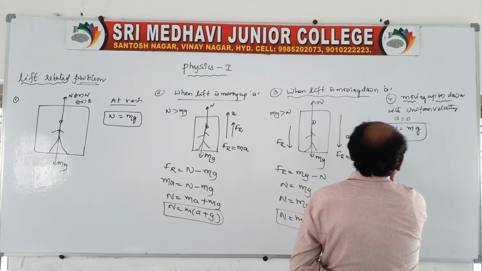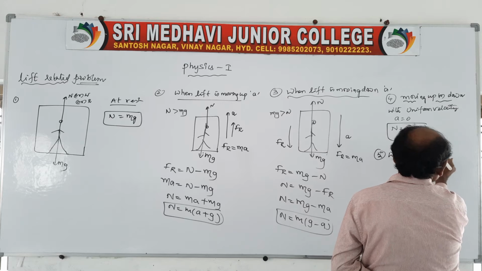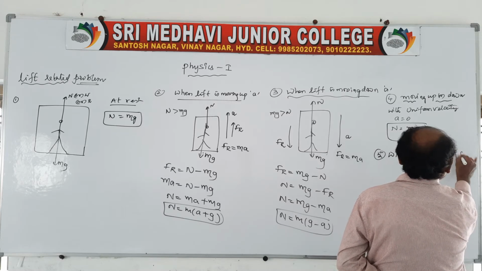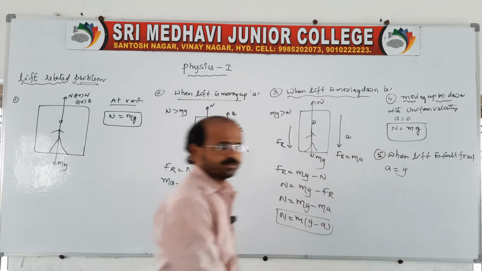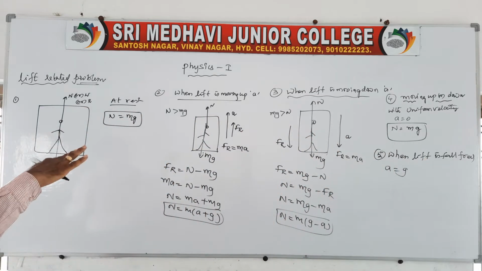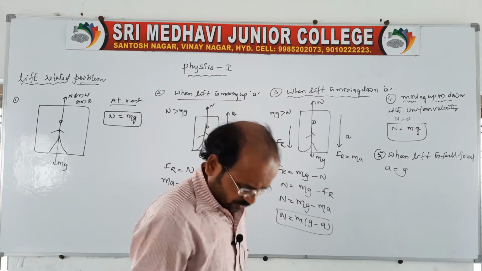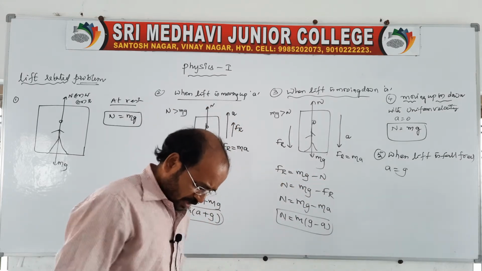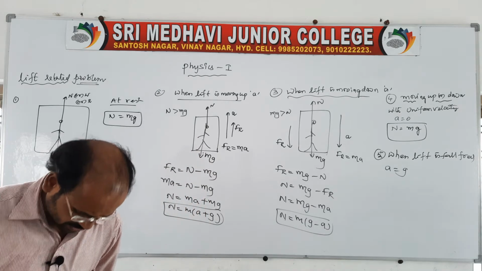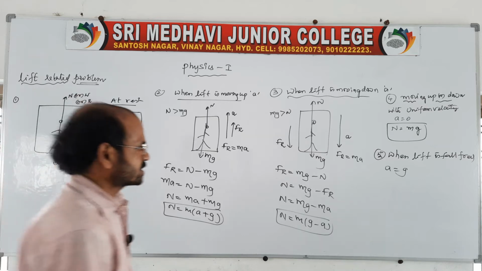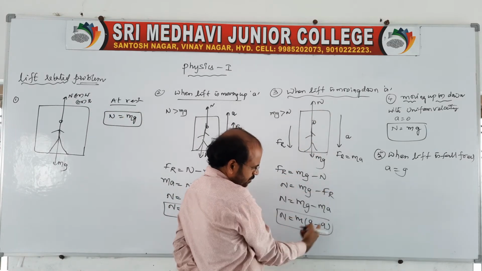And fifth case, suppose the lift is falling freely. Freely falling in the sense is a is equal to g. Suppose the lift wire breaks. When we are in the lift and the lift wire breaks, what happens? The lift falls freely. For freely falling, acceleration due to gravity, a is equal to g. So falling freely in the sense is moving down only, no? There it is to be a is equal to g.